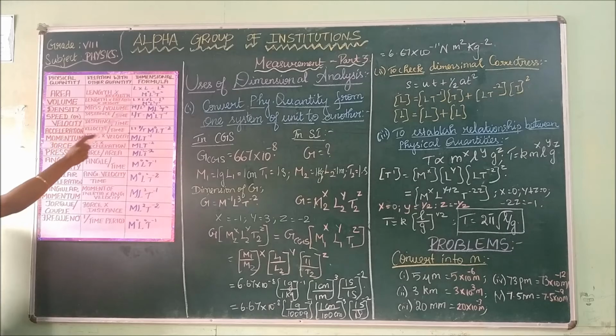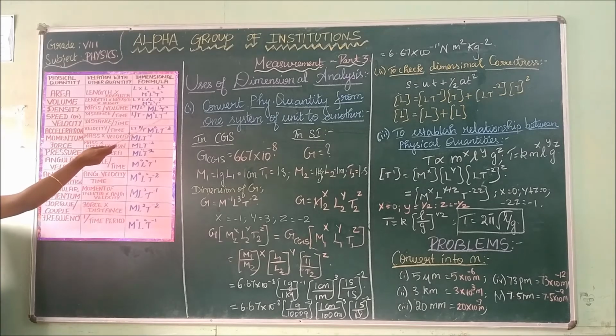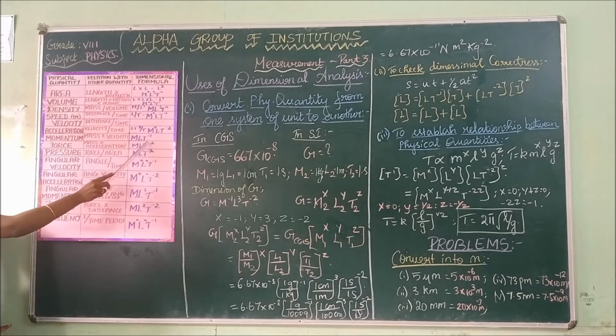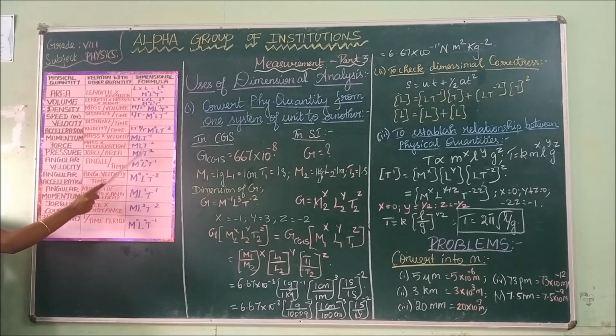The dimension for volume is L cube. The dimension for density is M L power minus 3. The dimension for velocity is L T power minus 1. The dimension for acceleration is L T power minus 2. The dimension for momentum is M L T power minus 1. The dimension for force is M L T power minus 2. The dimension for pressure is M L power minus 1 T power minus 2.